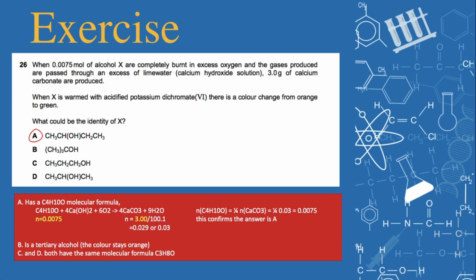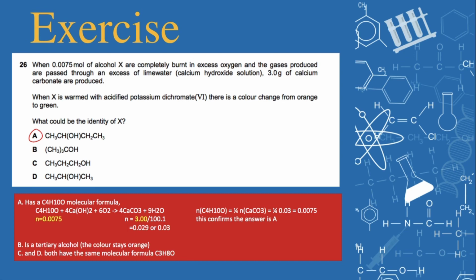there is a possibility that they could be the identity of X, but C and D have the same molecular formula, which is C3H8O. And A has a different one, which gives us a slight hint that maybe that is the answer. Thus, we prove it with the equation of moles and relative molecular mass and also mass.